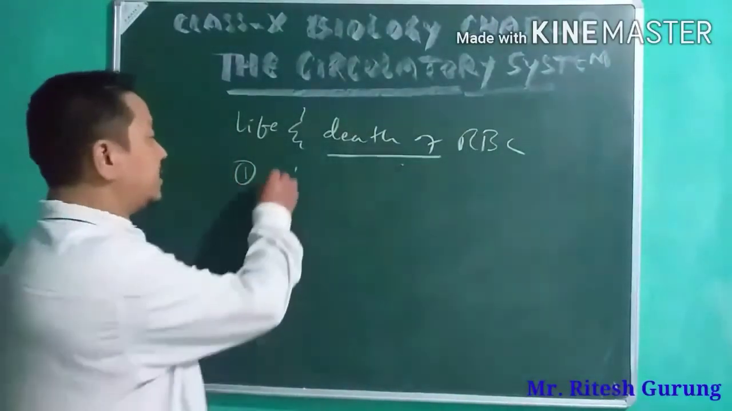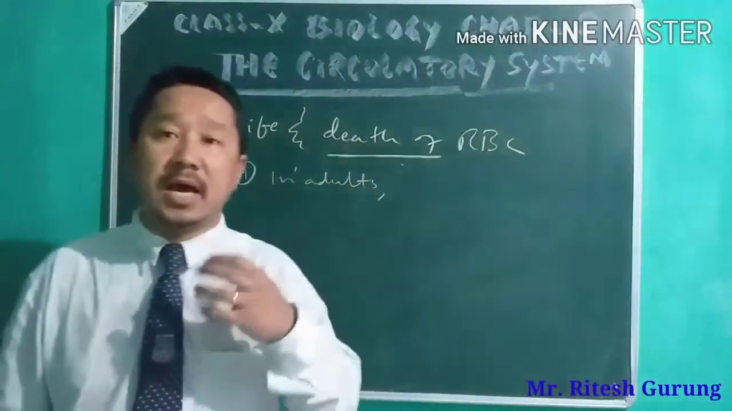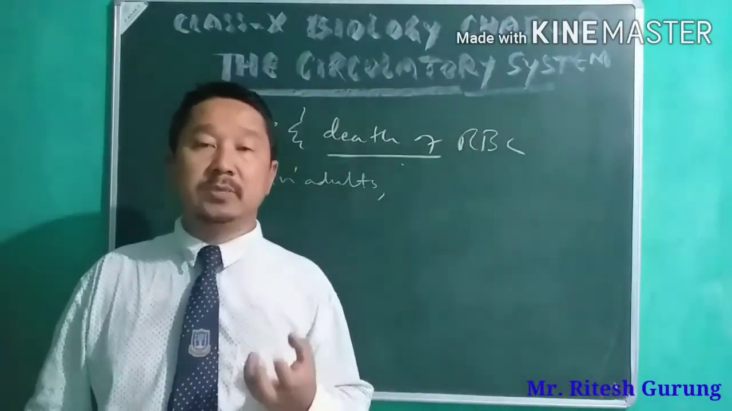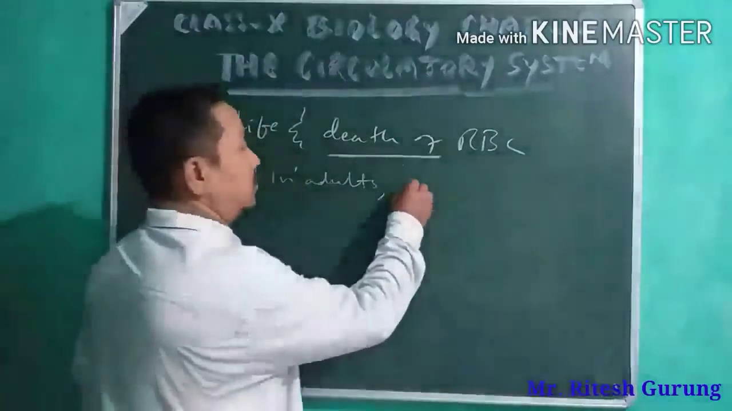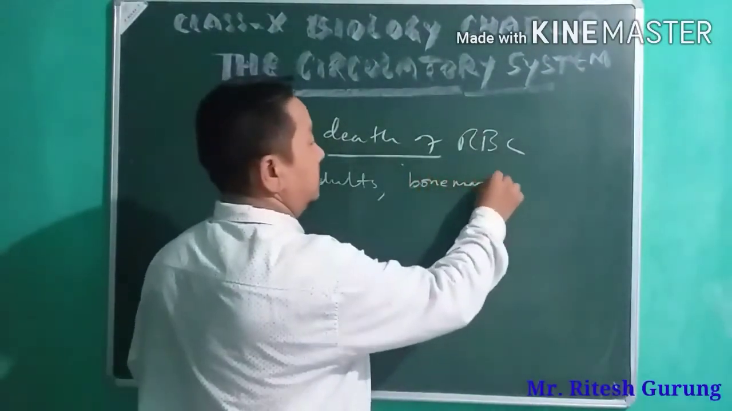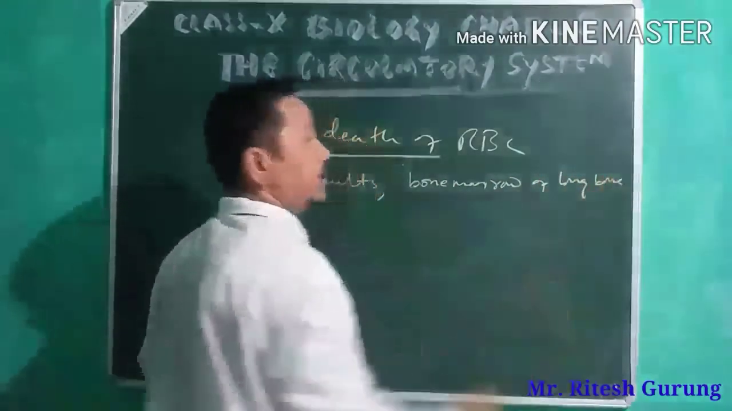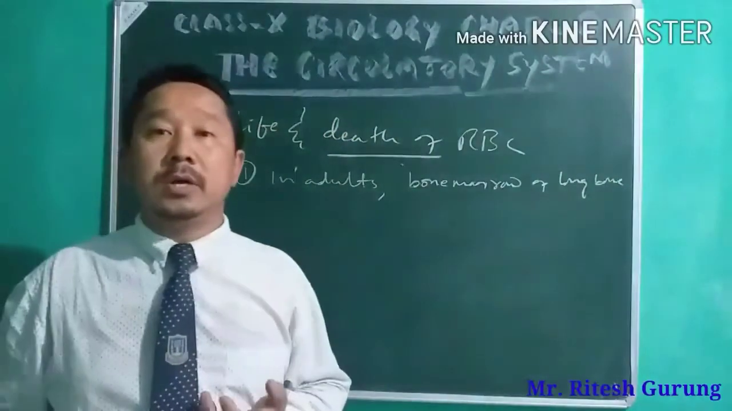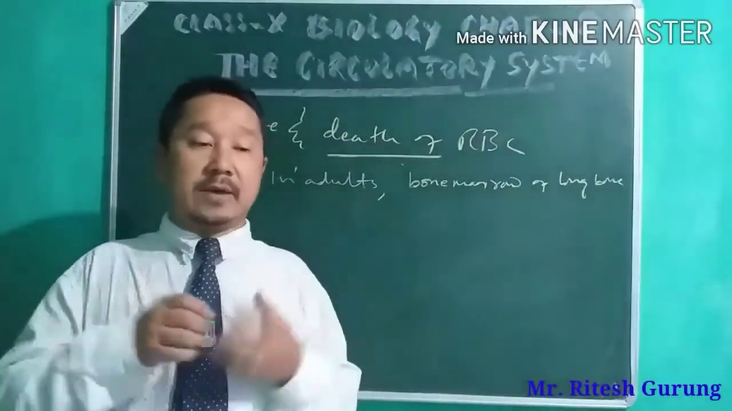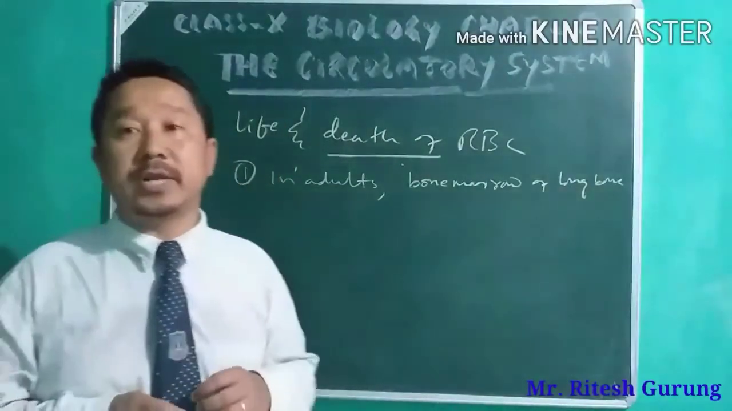Okay, so let's say in adults. In adults, RBC is formed in the bone marrow of long bone, especially ribs. Here in the chest, I've got the ribs out here. So in the ribs, the bone marrow of ribs.